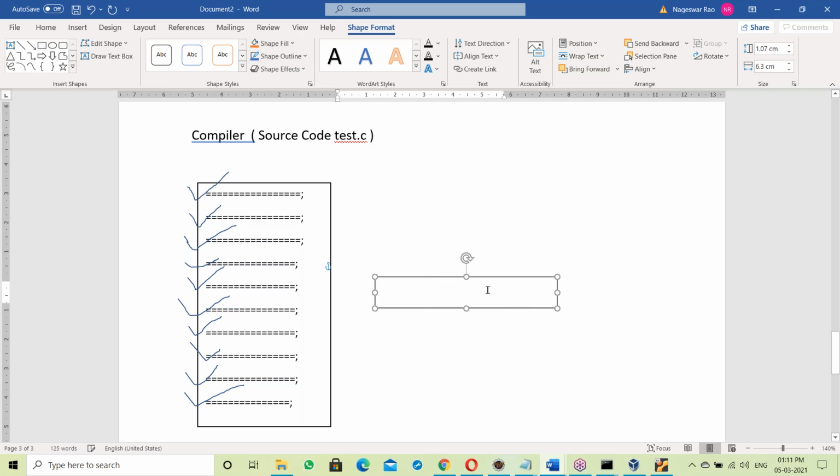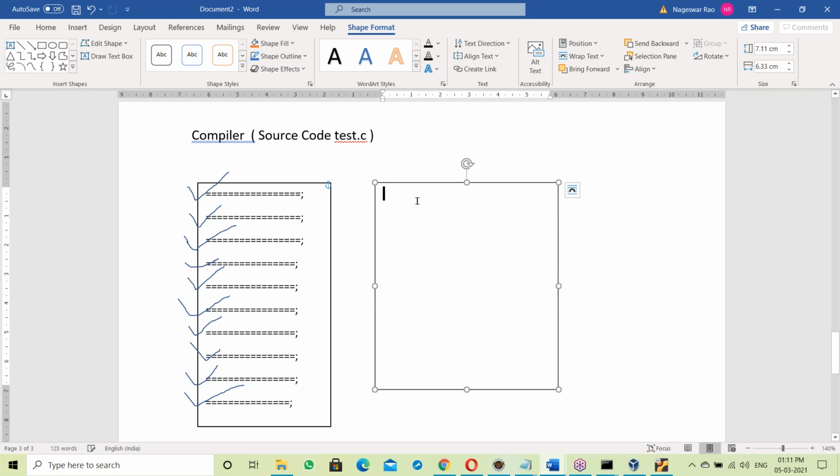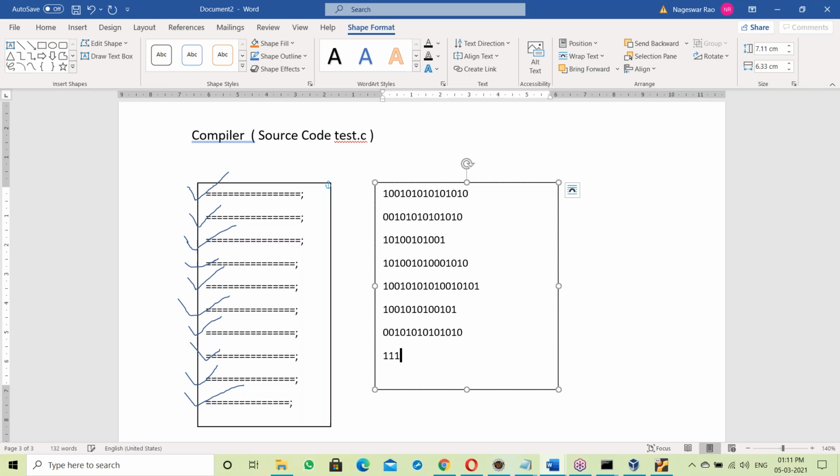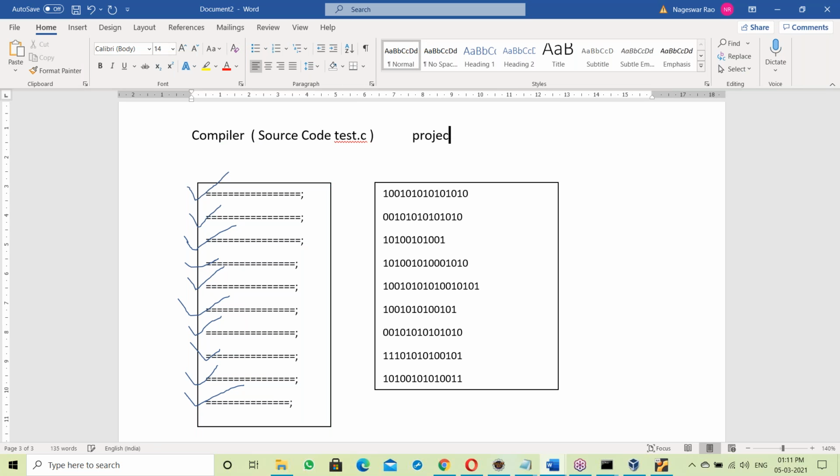So it creates another file called the exe file. This whole code converts into binary code. The first line converts into binary code, the next line converts into binary code, and so on. The complete code converts into binary code and generates the exe file. That project exe file is generated here.